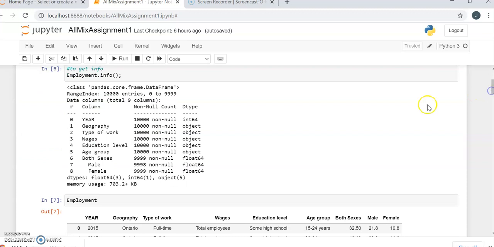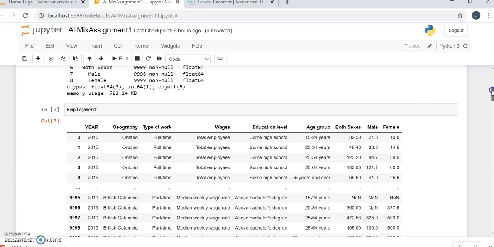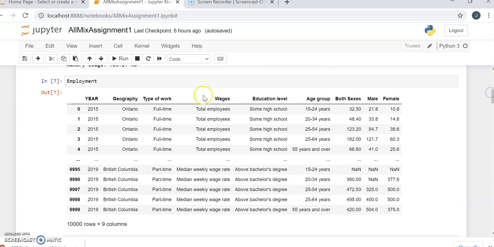Next I get the info of my dataset. So you can see your geography, type of work, wages, education level, age group, both sexes, male and female. By just typing the name of the data frame, you can print your whole data.